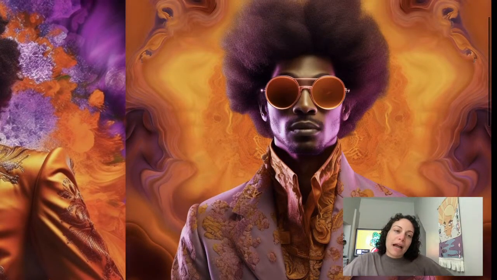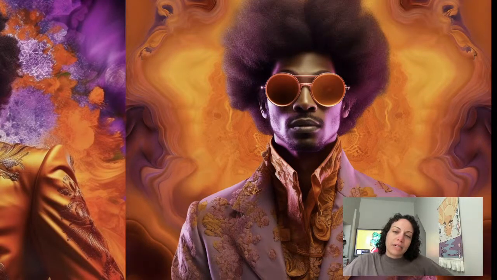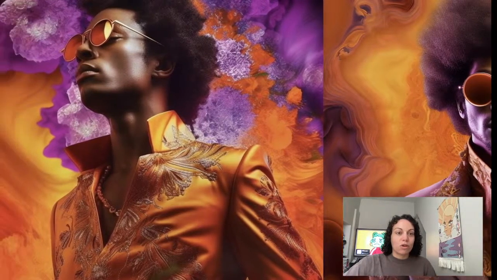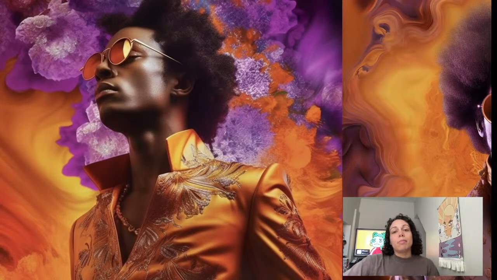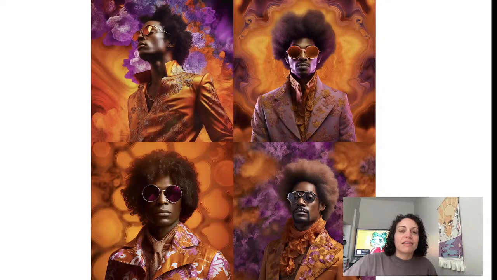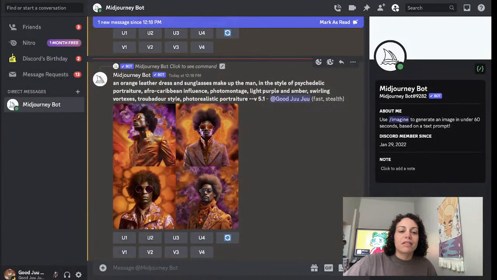Okay, I do like the backgrounds. What did it call them? Swirling vortexes. So sometimes using Describe is interesting because the language that you'll get, like I said, is words you would never use, and then you can pick up the terms in the language and the visuals that you like, and use them. This hair is so good. I wish my hair had this much volume. Okay, I kind of love this bottom left, I think, is my favorite of this bunch here.